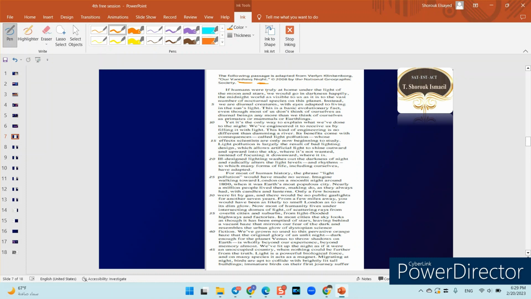Let's start. If humans were truly at home under the light of the moon and stars. Here the author starts with an if conditional. If conditional here means that it is just an assumption, or hypothetical, so this is not actually the case. That is not what is actually happening.